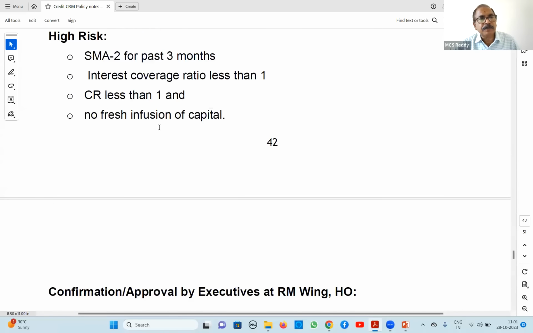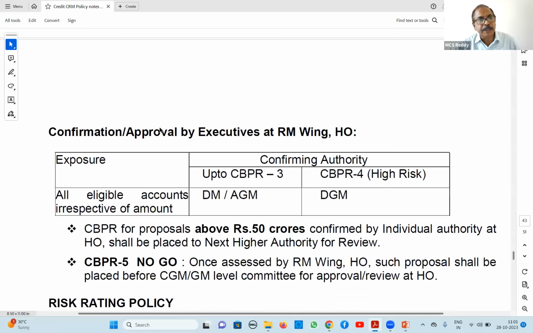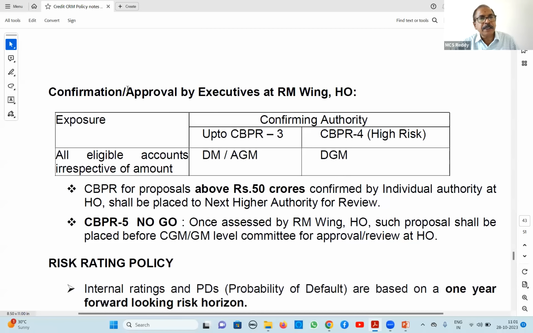Next, who will confirm this CBPR rating once it is done? Generally, confirmation is by the executive, or the RM wing at HO. Because it is above 10 crores, the Risk Management wing at HO will confirm. Up to CBPR 3, the DM or AGM will confirm. And for CBPR 4, that is high risk, the DGM will confirm.